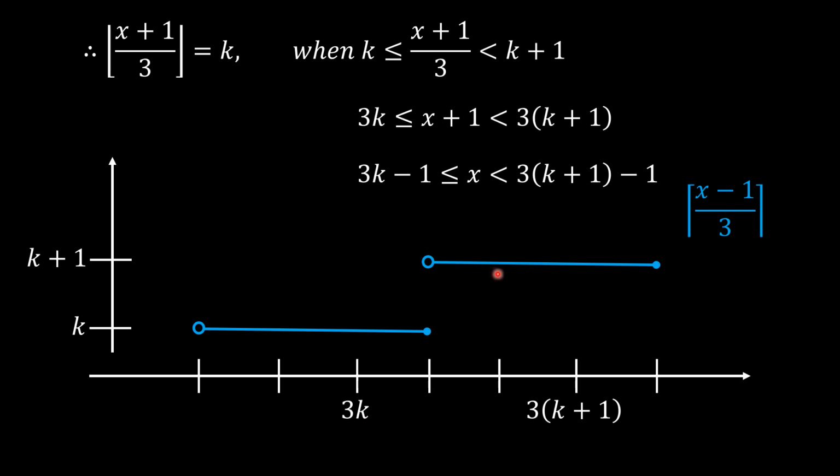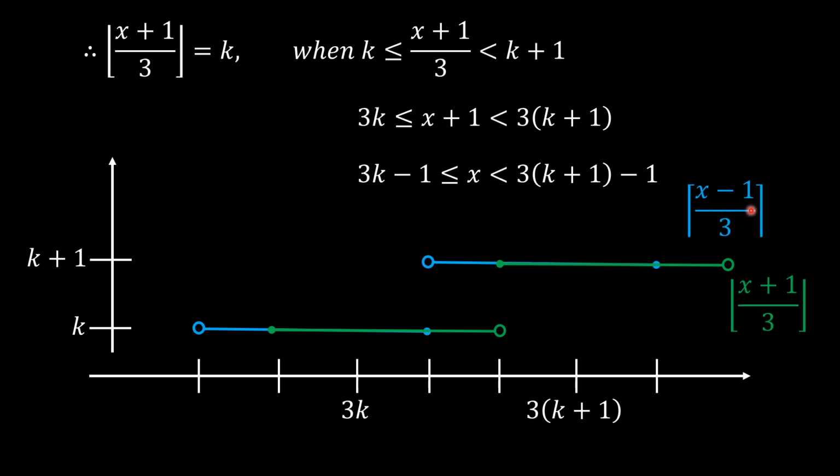And this happens to be like that until 3k plus 1 plus 1. However, for the floor function, the scenario is different. From this expression, as you can see, 3k minus 1 is here, and we see greater or equal, so we have a filled circle here. This stretches all the way up to 3k plus 1 minus 1, which is here, and then it transitions now to k plus 1.